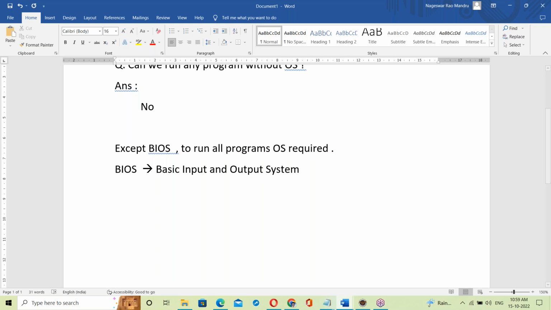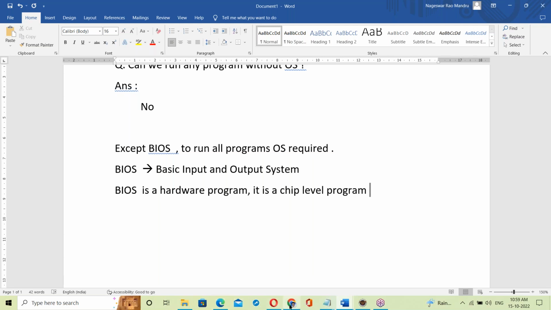So what exactly is BIOS? BIOS is a hardware program. It's not software. It's a chip-level program.